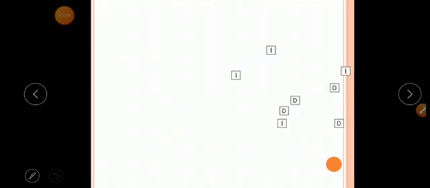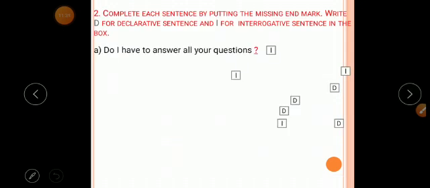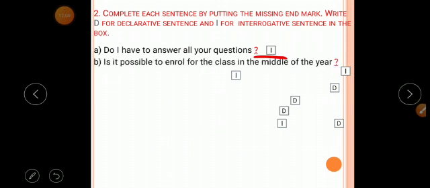Moving to the next question. Complete each sentence by putting the missing end mark. Write D for a declarative sentence and I for an interrogative sentence in the box. First one, do I have to answer all your questions? Here they are asking a question, so first we have to put the question mark here. Then in the bracket we have to write I, because it is an interrogative sentence.